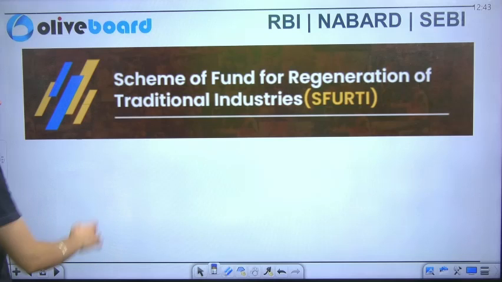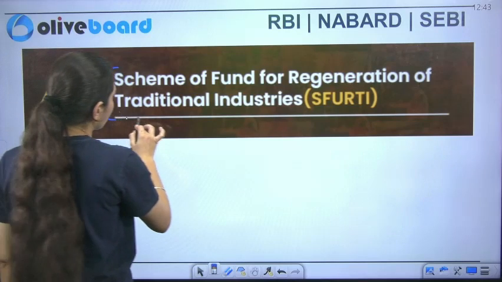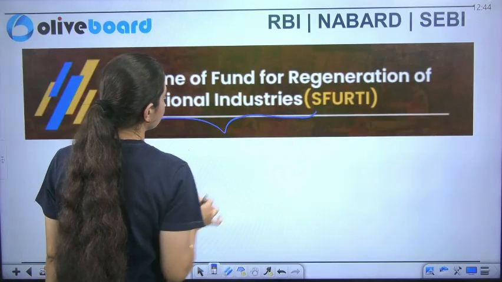Okay, the next scheme that we have is SFURTI. SFURTI means the Scheme of Fund for Regeneration of Traditional Industries. Since we are talking about traditional industry, you can take into consideration any of the industries here.